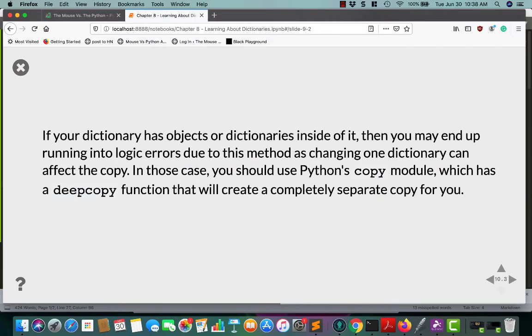If your dictionary has objects or dictionaries inside of it, you may end up having some weird logic issues later on, because if you change one dictionary, it can actually affect the copy. If you run into these problems, go look up Python's copy module, which has a deepcopy function that will create a separate, completely separate copy of the dictionary for you.